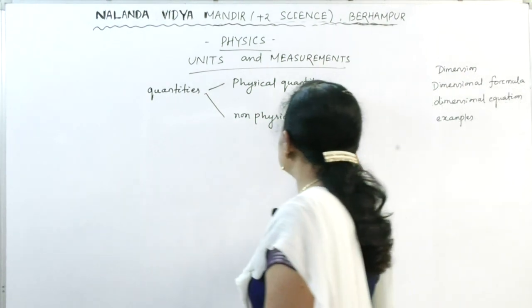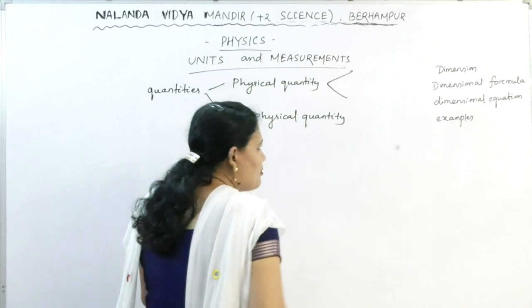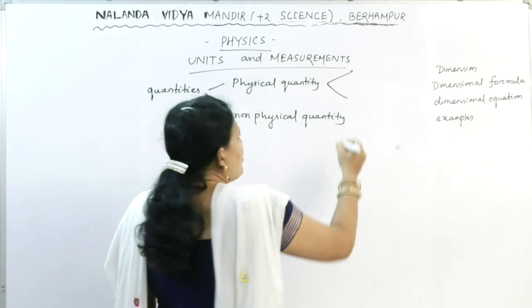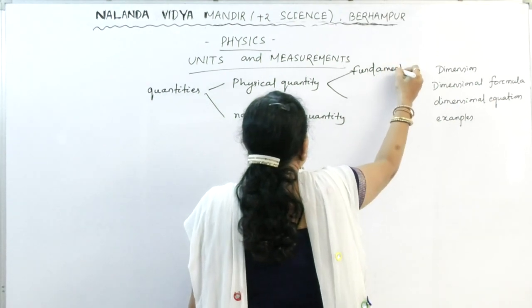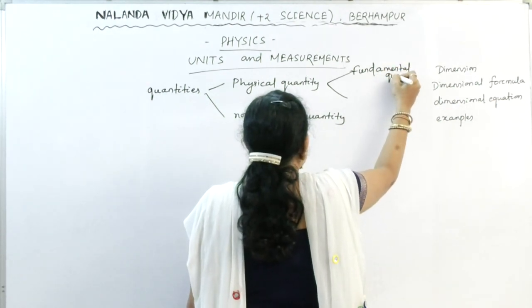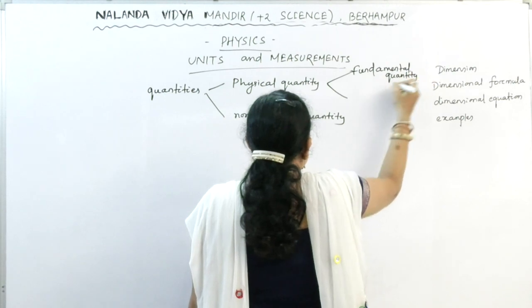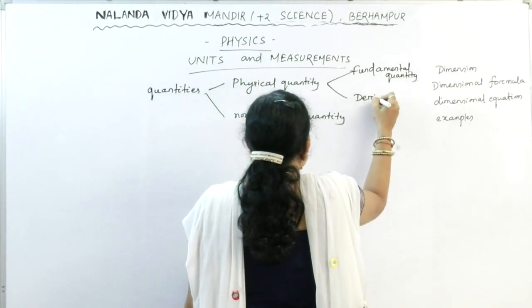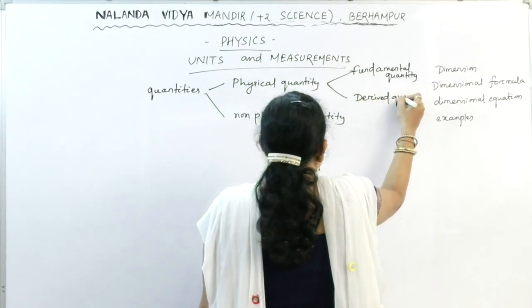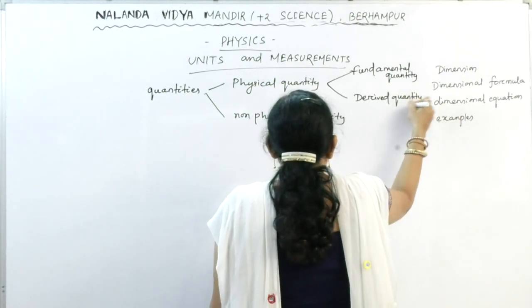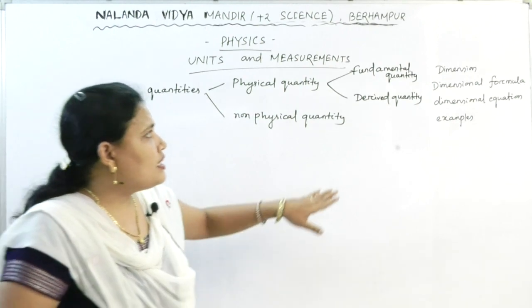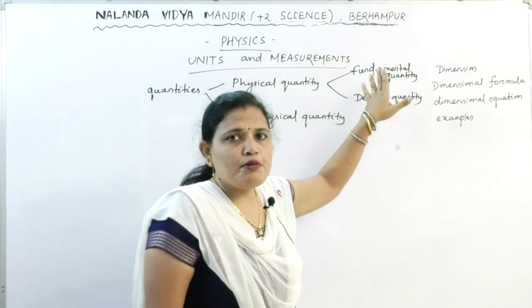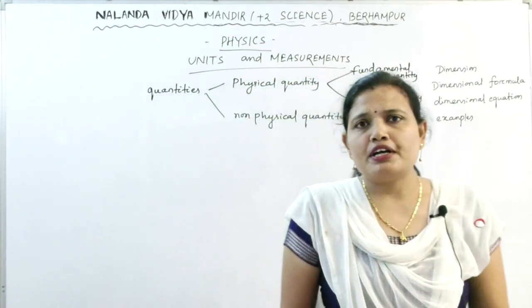Then after this the physical quantities have been divided into two categories. One is the fundamental quantity and another one is the derived quantity. In fundamental quantity we studied 7 types of fundamental quantities.